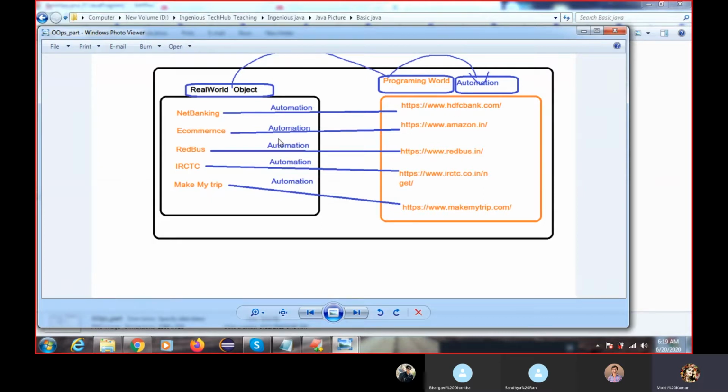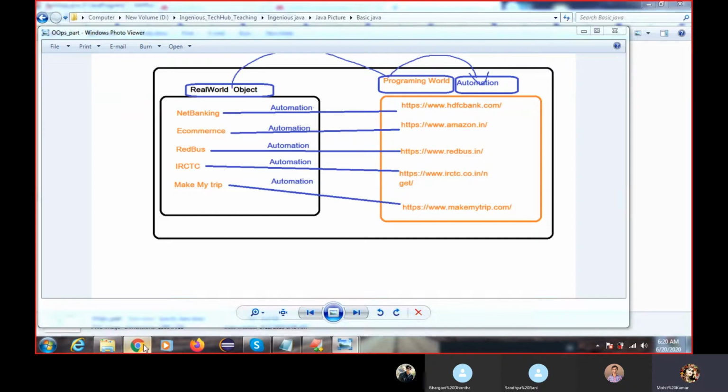You can see net banking automated, HDFC Bank, right? E-commerce automated, Amazon. Redbus automated. These are all automated. In between, what we did was the programming for automating this business. So we converted the real world object into the programming world, but why? To achieve the business requirement, automation, right? These things are automated, then programming comes here.